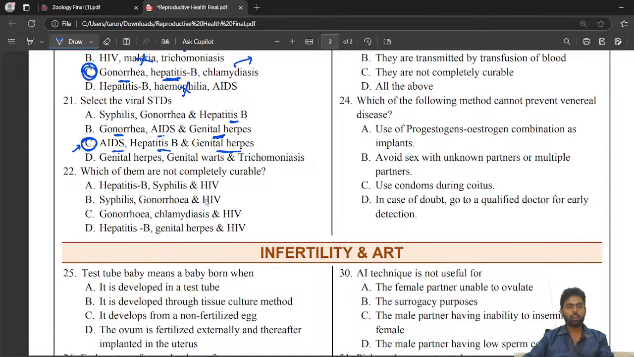We cannot cure HIV. We cannot cure hepatitis also. So, okay, this you can go through. You can just check it in your NCERT. It is given there. So it's a very simple question. We should not waste time here.